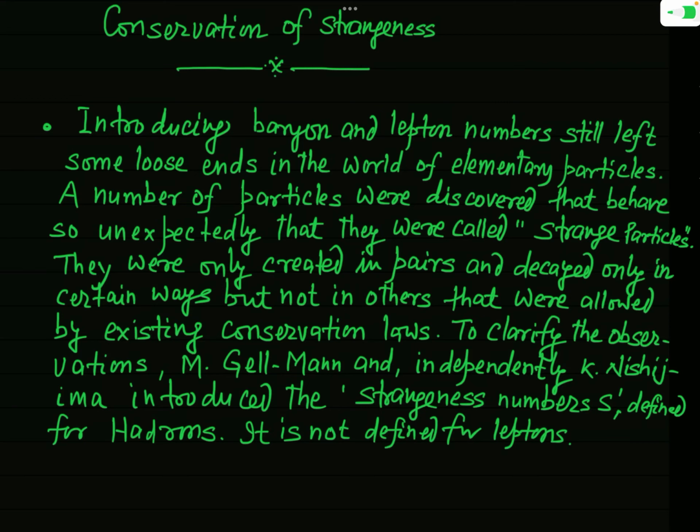So you can say that only the baryon and lepton number are not sufficient to deal with the world of elementary particles. And so after the discovery of such strange particles, it was needed to assign a quantum number which was very new for that time.